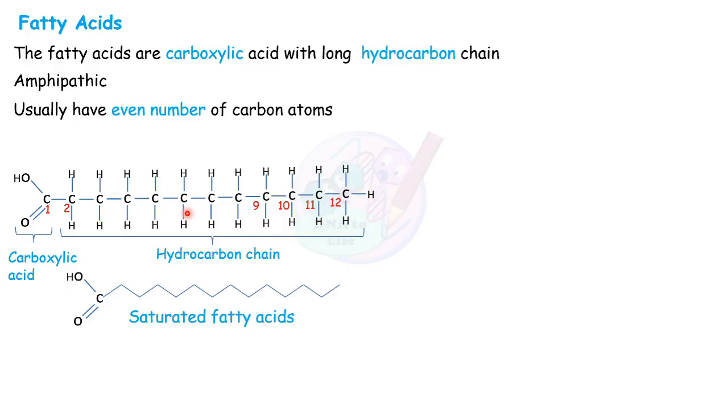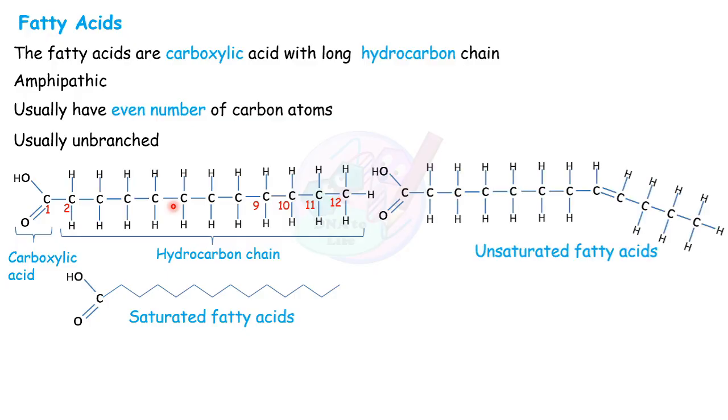Usually they have an even number of carbons. Here I have shown the example of 12, and others can be 14, 16, 18, 20, 24. Most common fatty acids have an even number of carbons, but it's not always necessary. Some exceptions are also there. Fatty acids also exist with odd numbers of carbon atoms. They are usually unbranched, so most commonly they are found unbranched, but branched fatty acids also exist.